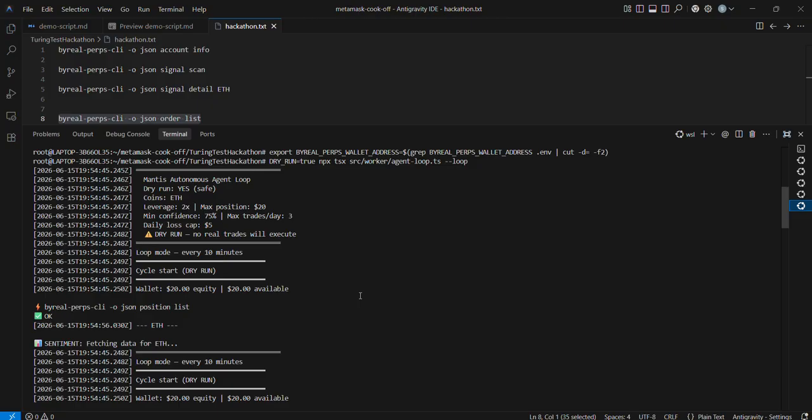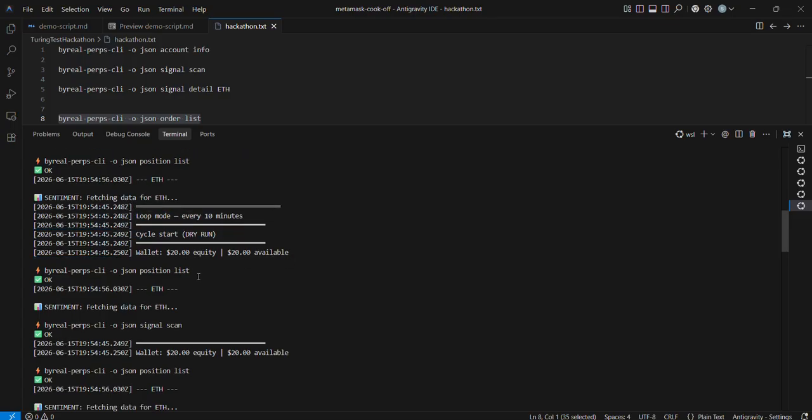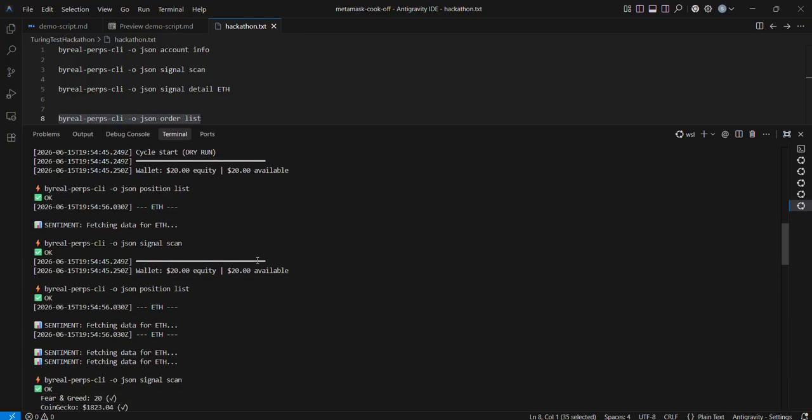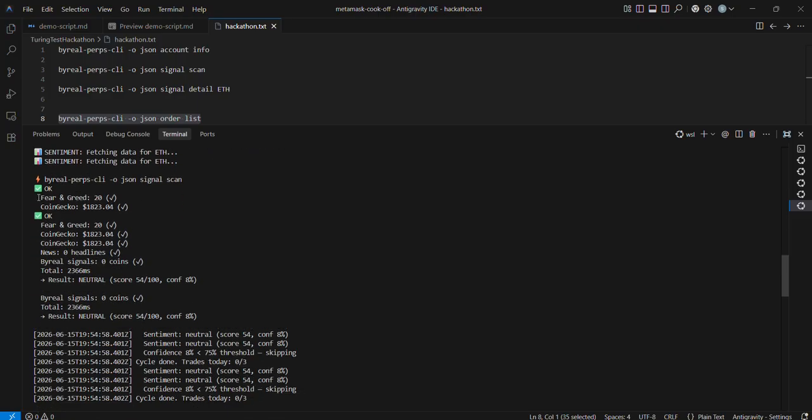So since it fetches data every 10 minutes, I already ran it to show you some data. So we can see that the loop mode is every 10 minutes. The cycle start: the wallet has this much equity and $20 is available. So we can see the sentiment right here. Fear and greed is 20, CoinGecko is giving this price, and the total result is neutral with confidence 8%. So it does not execute a trade.